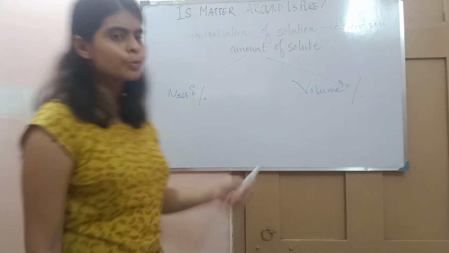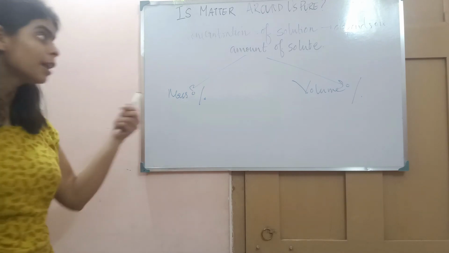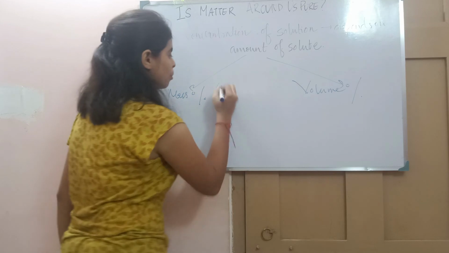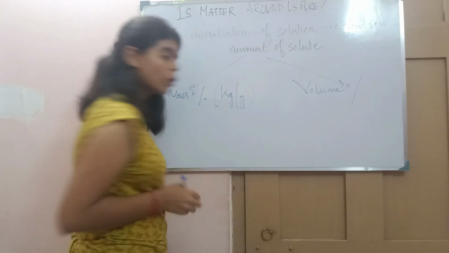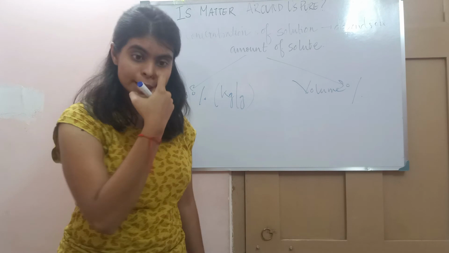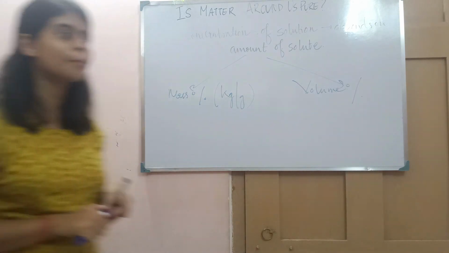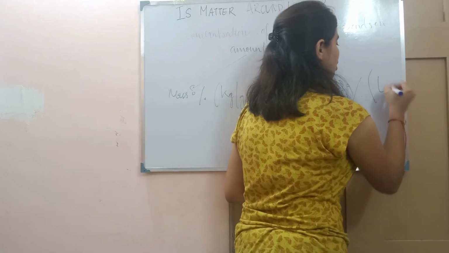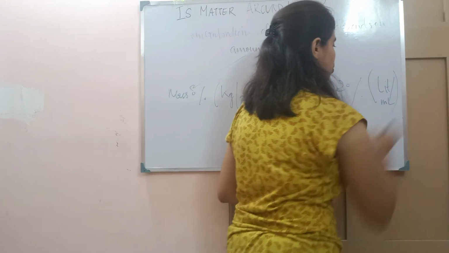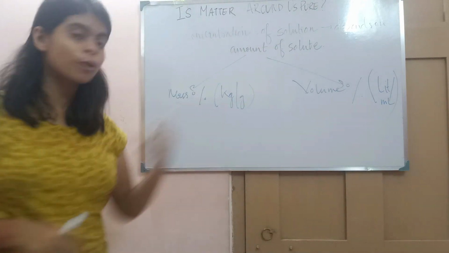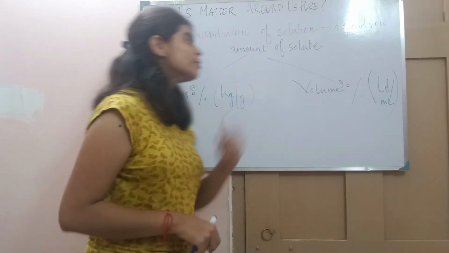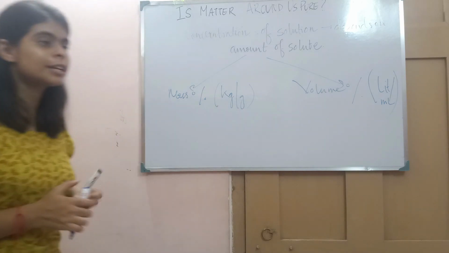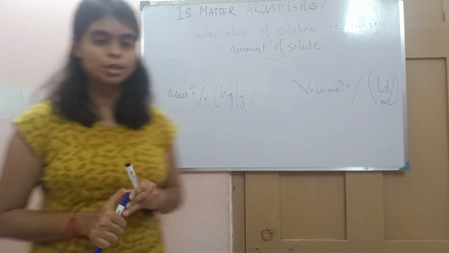What is mass percentage and what is volume percentage? For mass, the magnitude that we take is in the form of kg or gram. For volume, we take the quantity of the solute or solvent in liter or ml form. So if you are taking it in volume form, then we calculate a volume percentage. If you take it in kg or gram form, then we calculate it as a mass percentage.